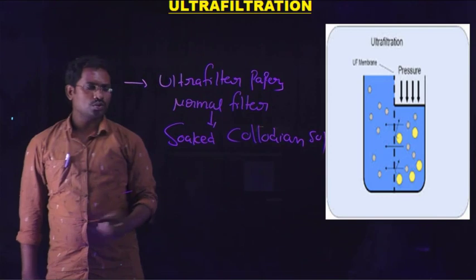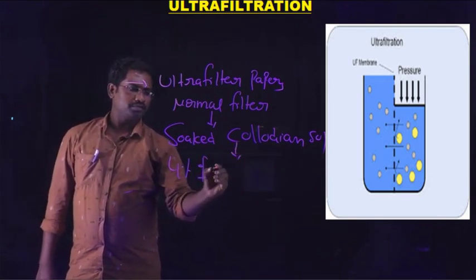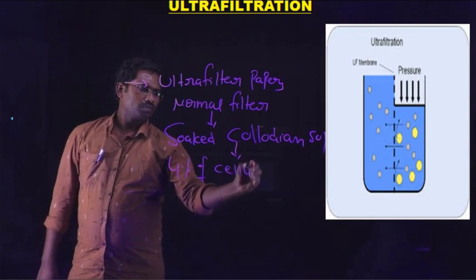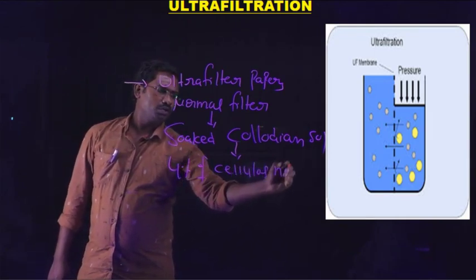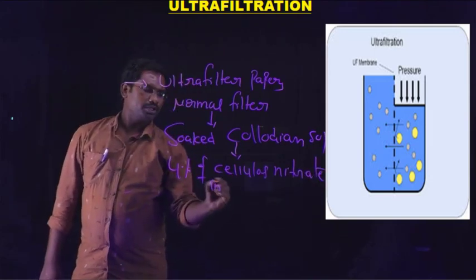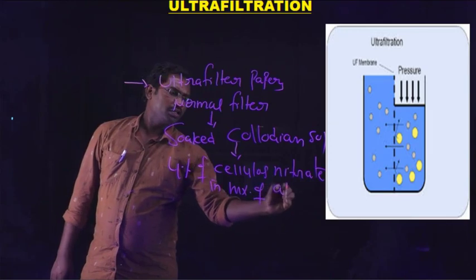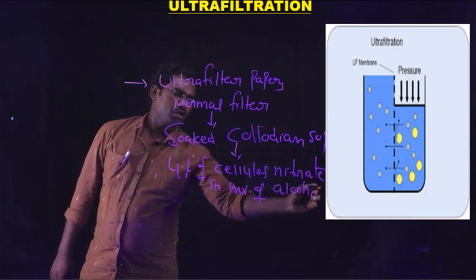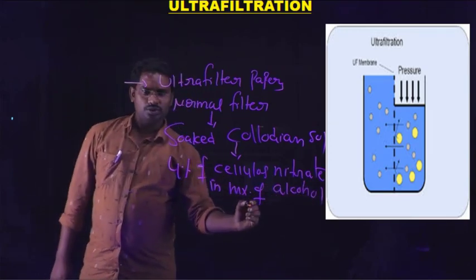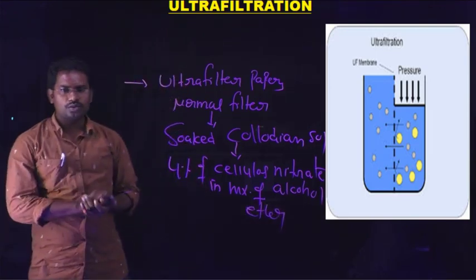The colloidal solution is 4% cellulose nitrate in a mixture of alcohol and ether. So this is the colloidal solution.